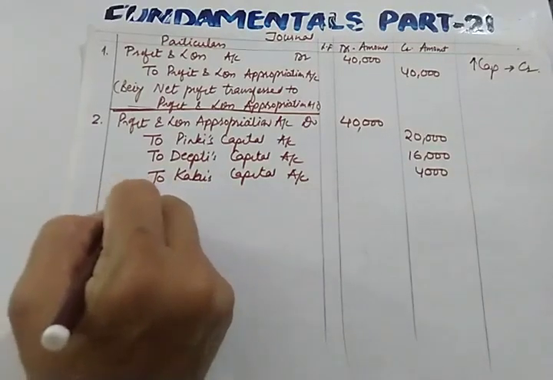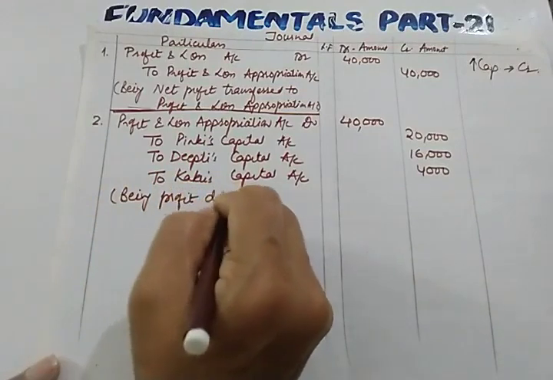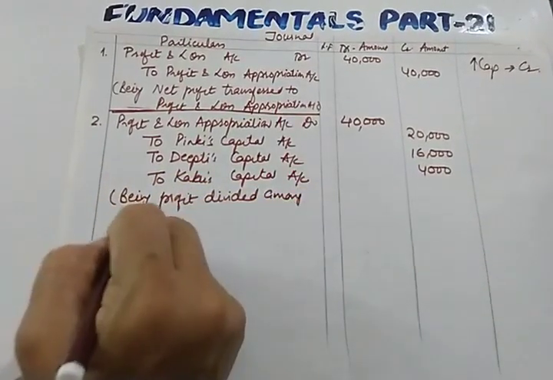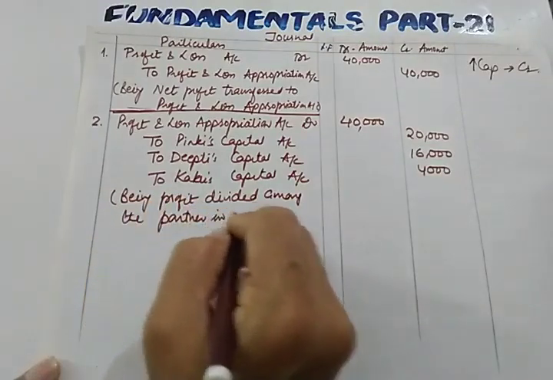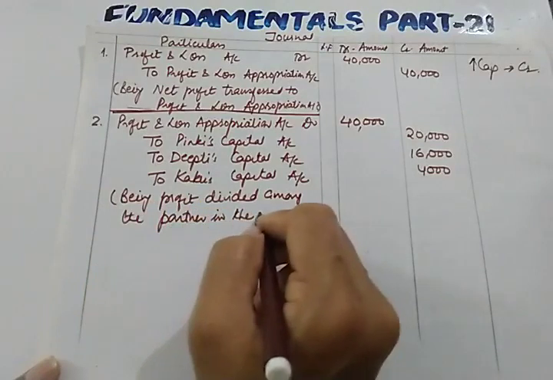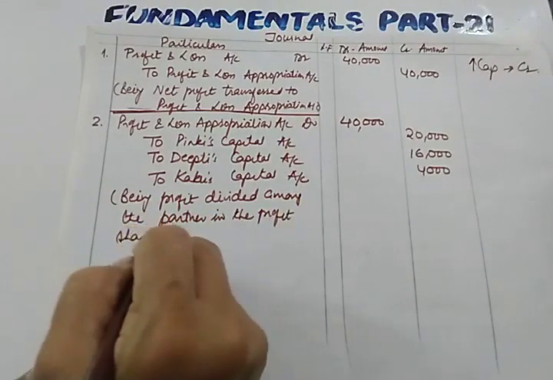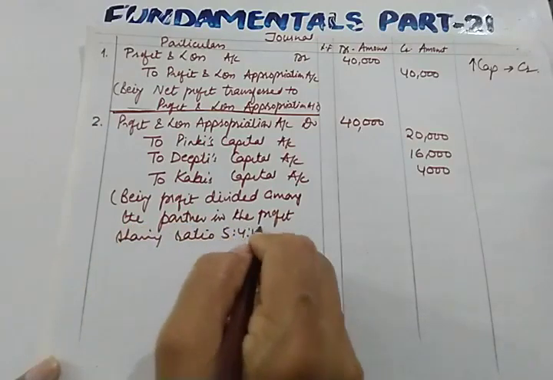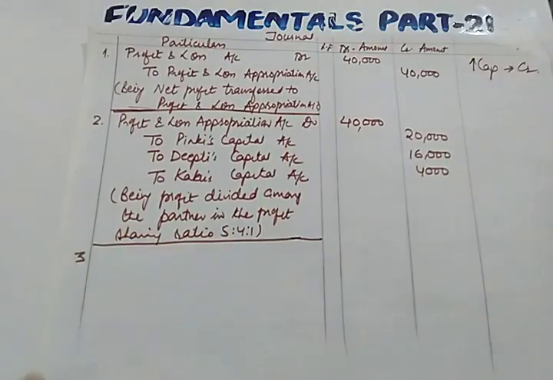Being profit divided among the partners in the profit sharing ratio, which is 5:4:1.